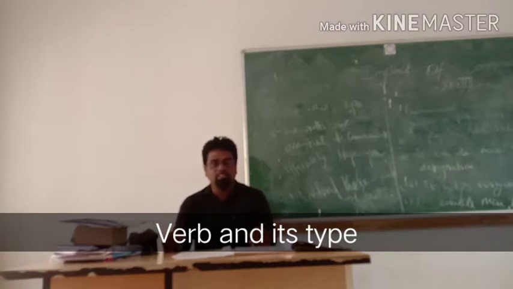Now I shall tell you some examples of intransitive verb. Intransitive verb plays an important role in making sentences. Intransitive means the sentence does not have a direct object to receive the action.